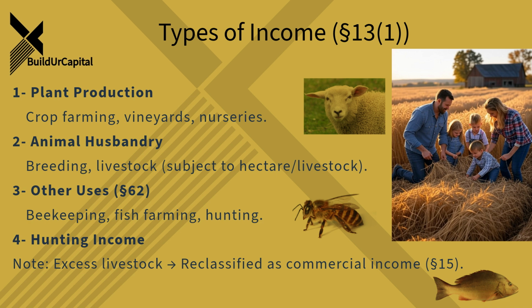What about animals? Raising livestock? Yes, income from animal breeding and husbandry is in there too. But, and this is a big but, there's a condition. The number of animals you have can't go over a certain limit. It's worked out based on a ratio, your agricultural land size in hectares versus your livestock units. And there's an income cap too: 51,500 euros per financial year. That's in Section 13 in the regulations.